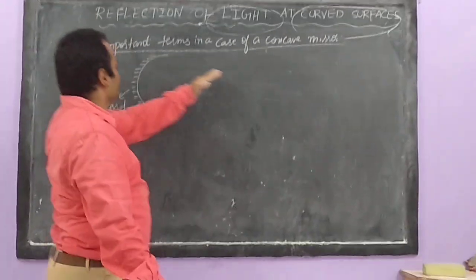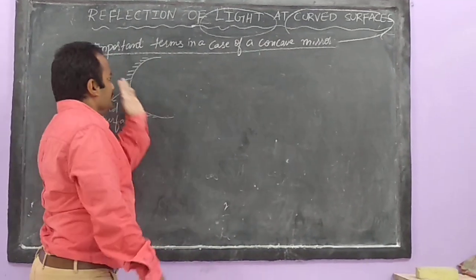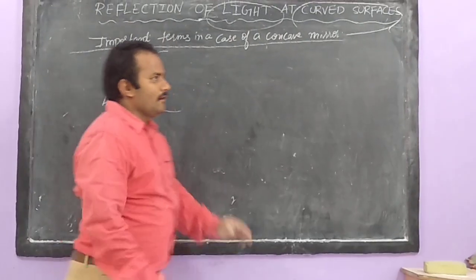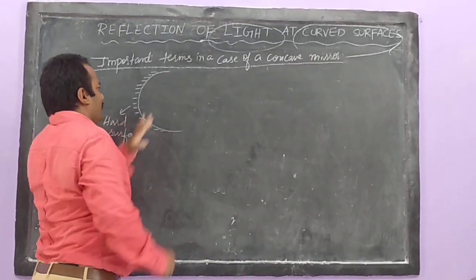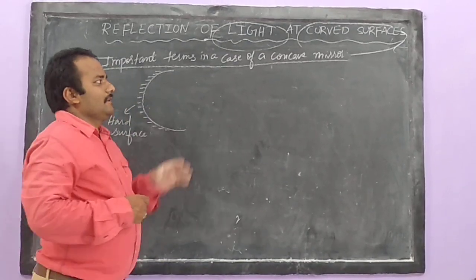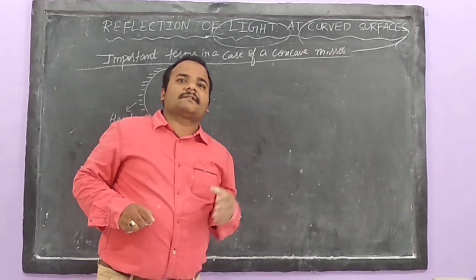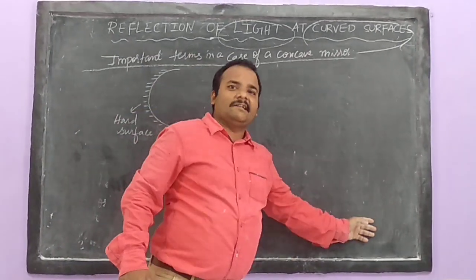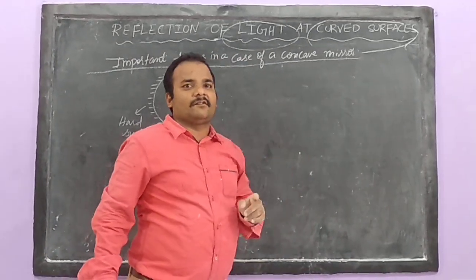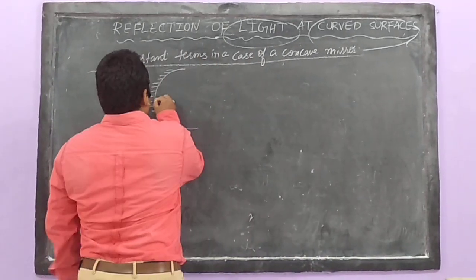It becomes harder to show that the laws of reflection are valid for concave and convex mirrors. So let us learn the terms, and with their help we will show the laws are valid not only for plane mirrors but also for curved surfaces. Let us know.